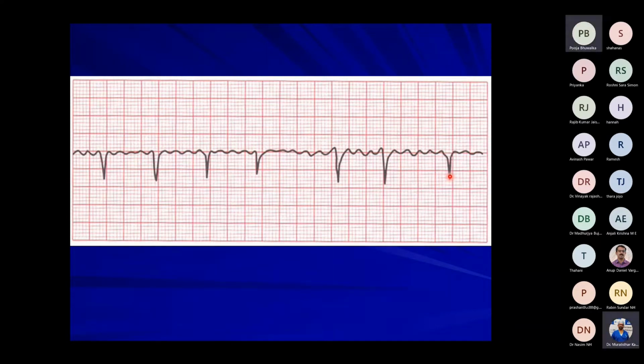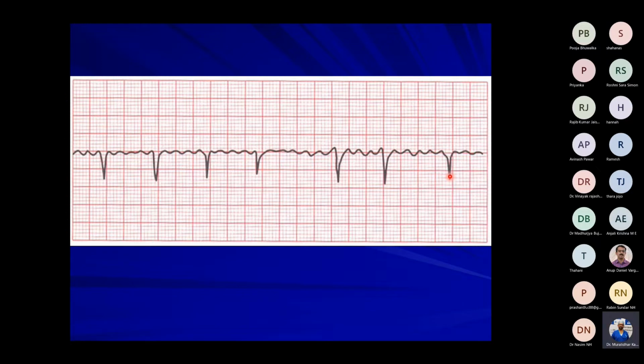Atrial fibrillation may happen because of right atrial enlargement, left atrial enlargement, cor pulmonale, then mitral regurgitation. You can divide the causes of atrial fibrillation.